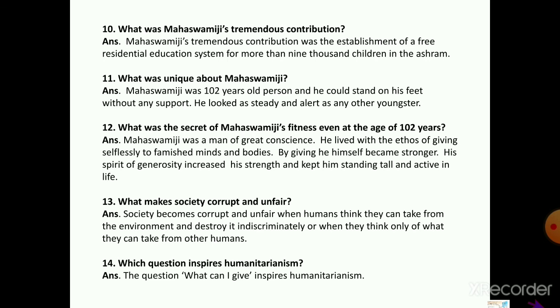13th question. What makes society corrupt and unfair? Its answer is society becomes corrupt and unfair when humans think they can take from the environment and destroy it indiscriminately, or when they think only of what they can take.